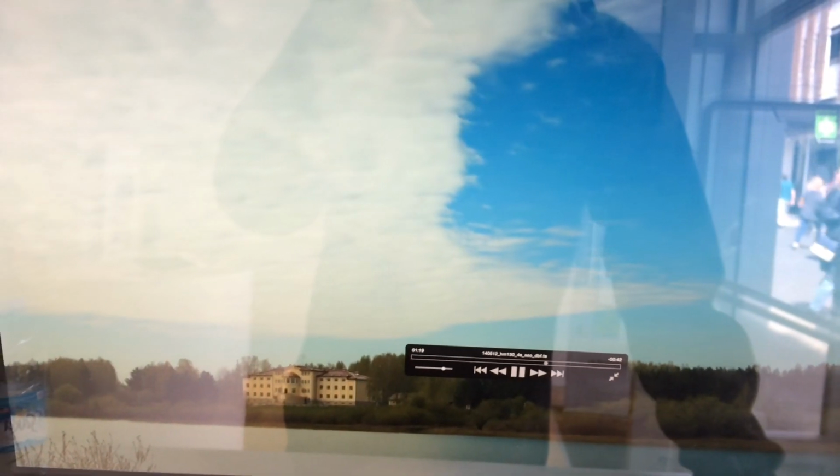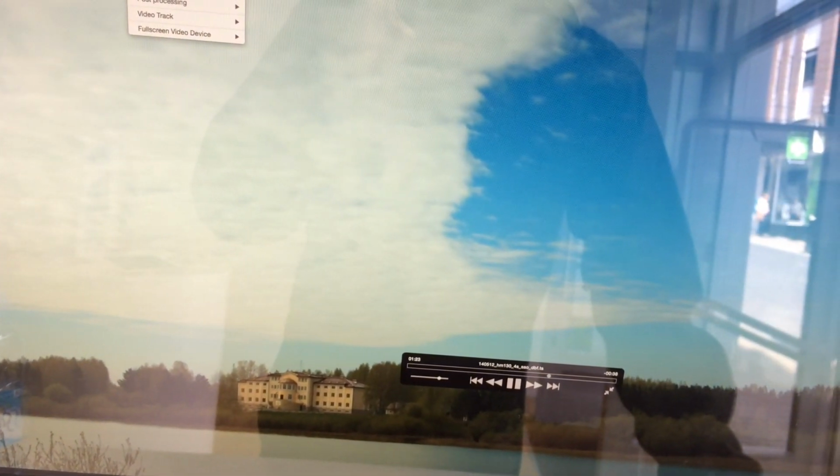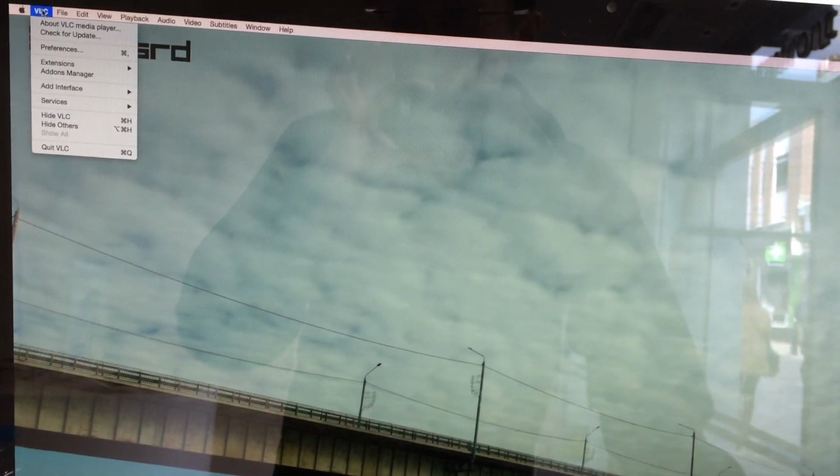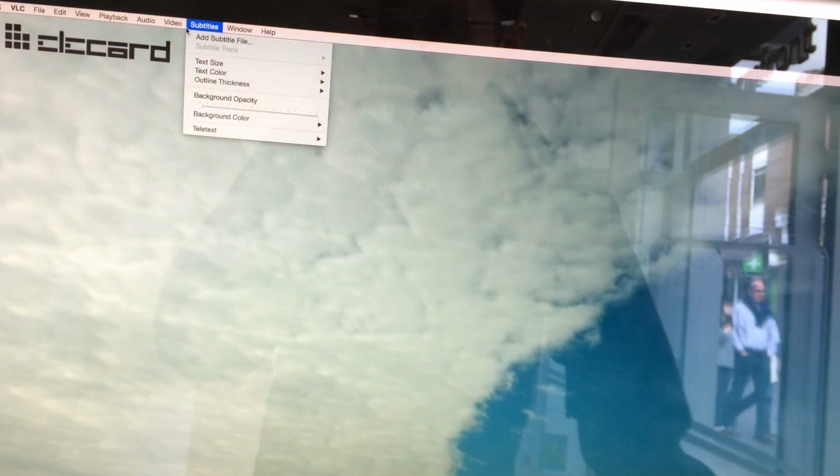Okay, just for my own sanity, I'm going to check the video. I'm not quite sure how to use this Mac version of VLC, but I'm going to try to find the media information. Where is that?